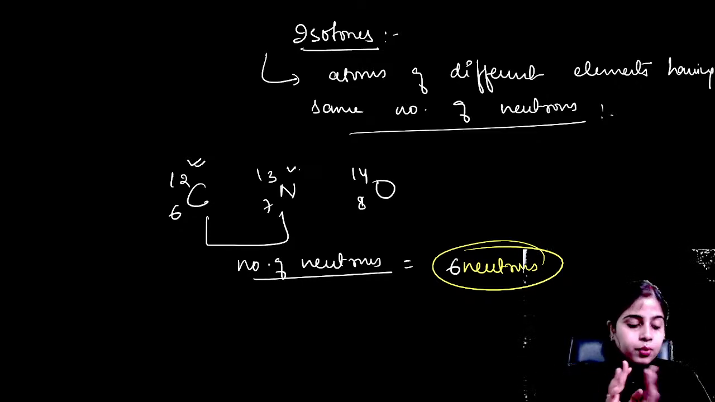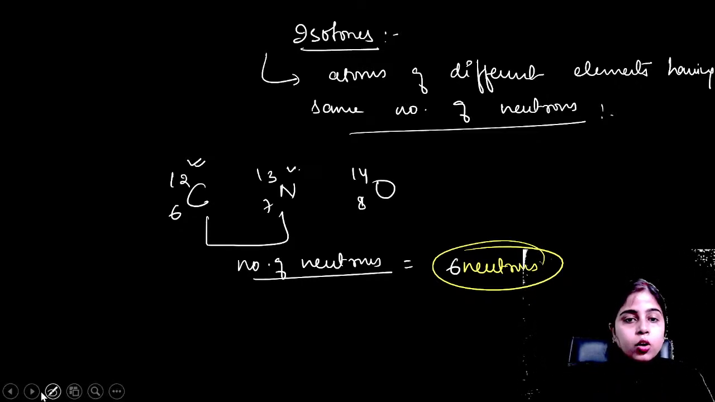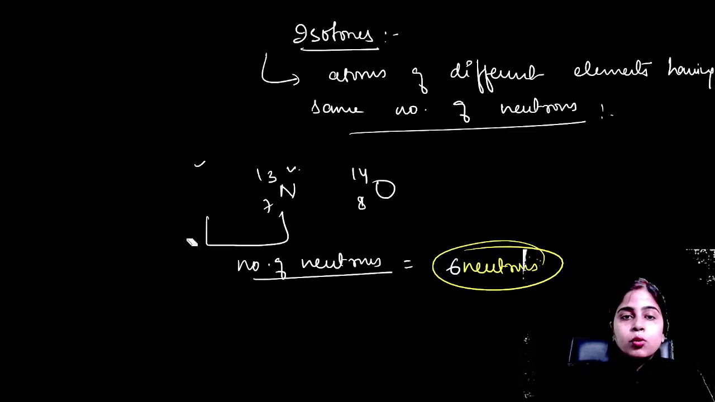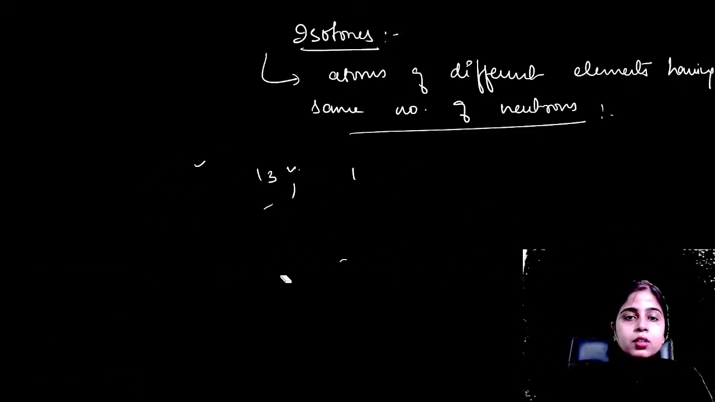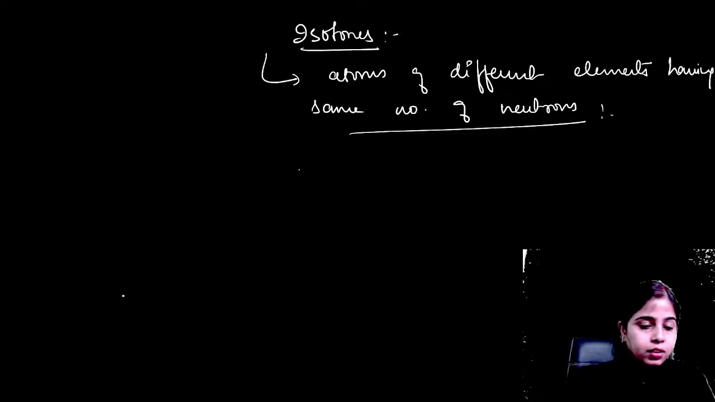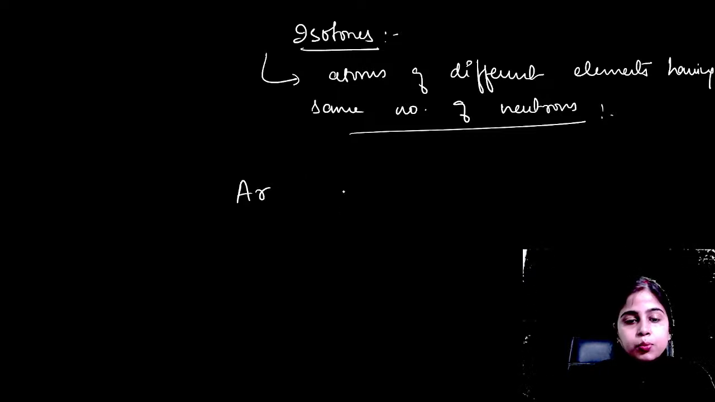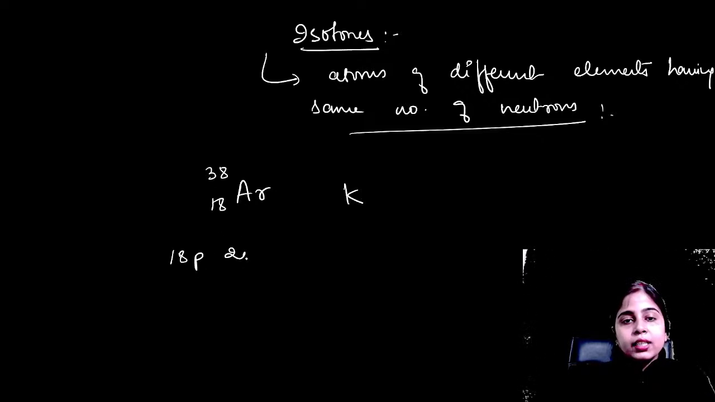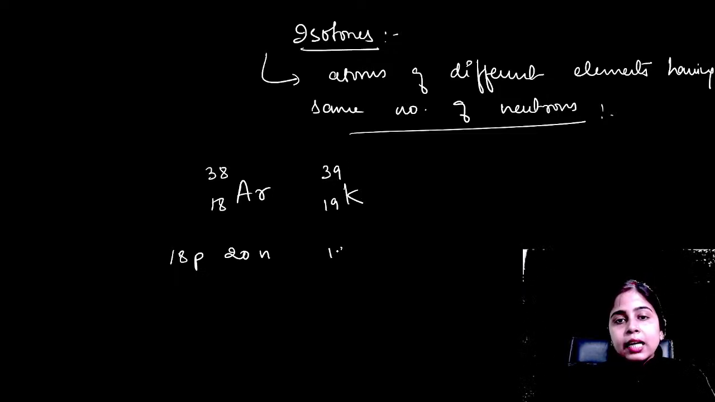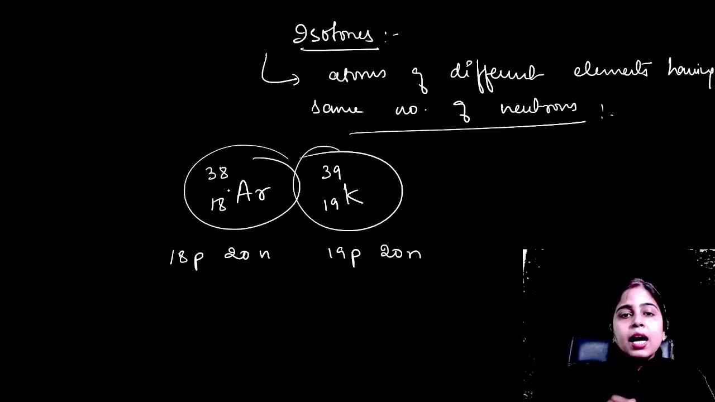Just tell me if it is clear. Okay, let me give you some more examples. No space is there, so I have to remove the first example and give you more examples. So you can see argon and potassium. Argon's atomic number is 18, atomic mass is 38. That means it has 18 protons and 20 neutrons. Potassium atomic number is 19 but atomic mass is 39. That means it has 19 protons and 20 neutrons. So you can see argon and potassium are isotones.